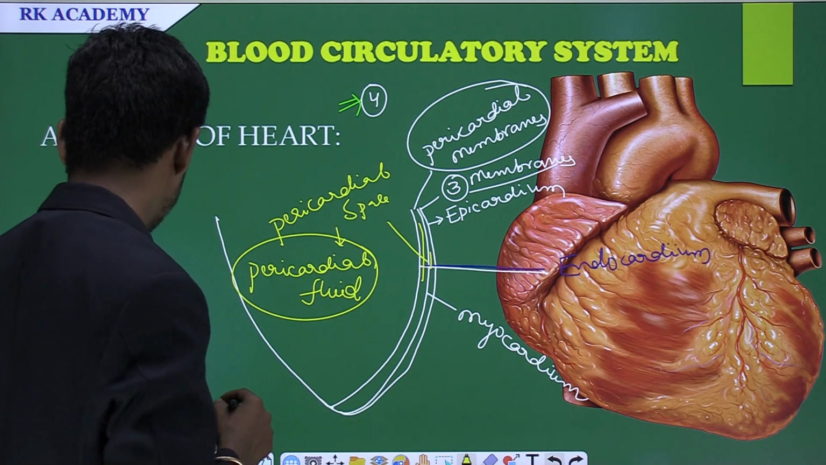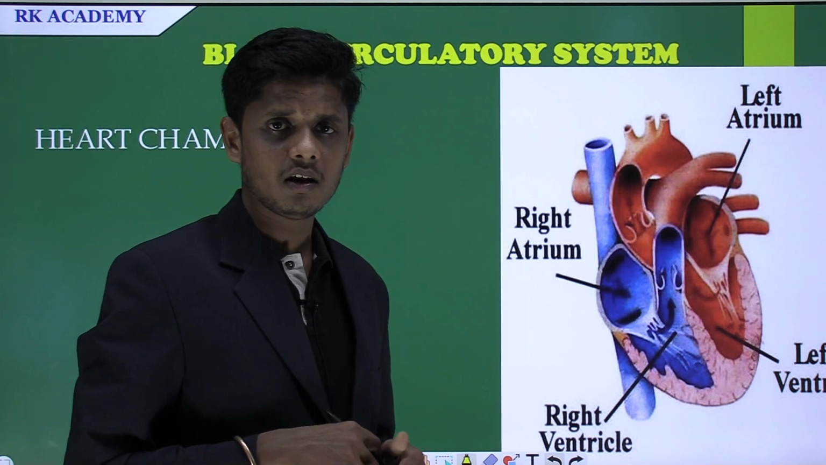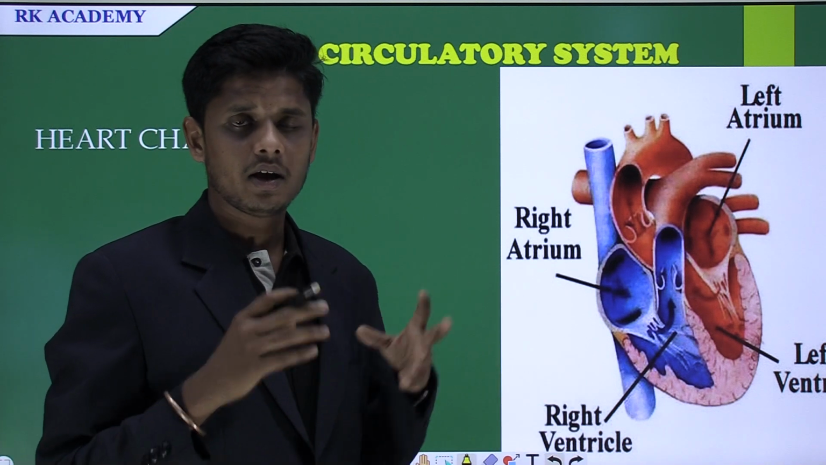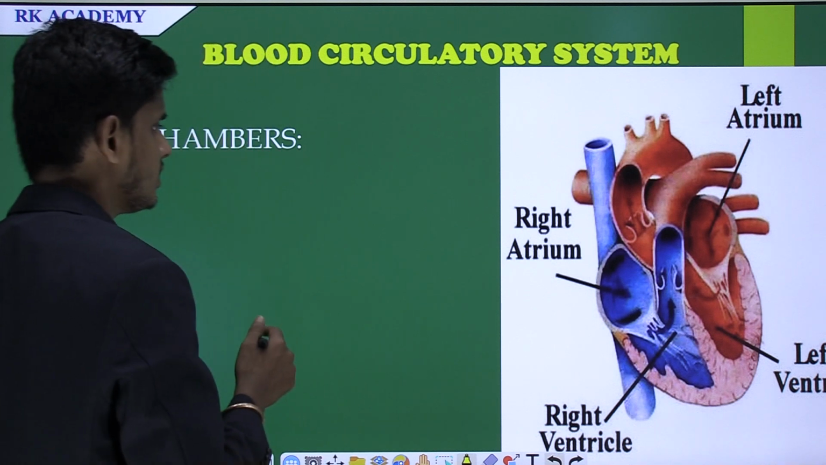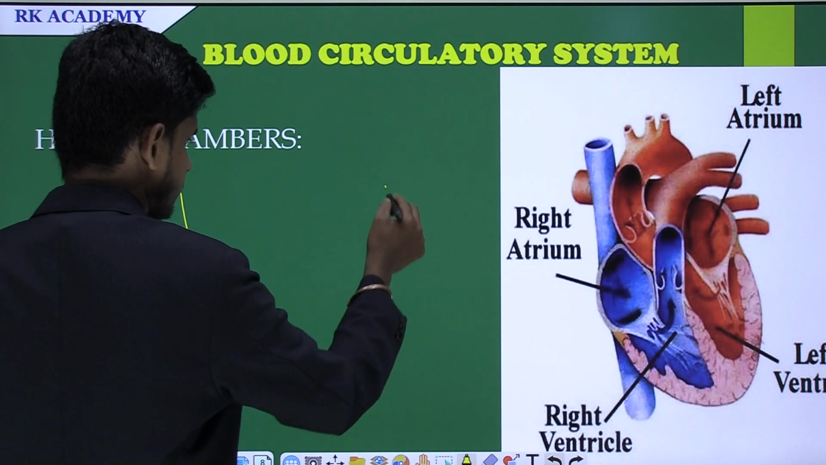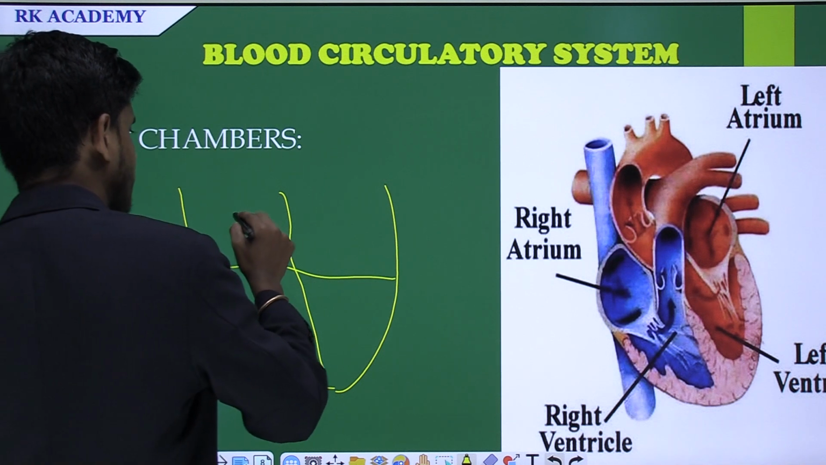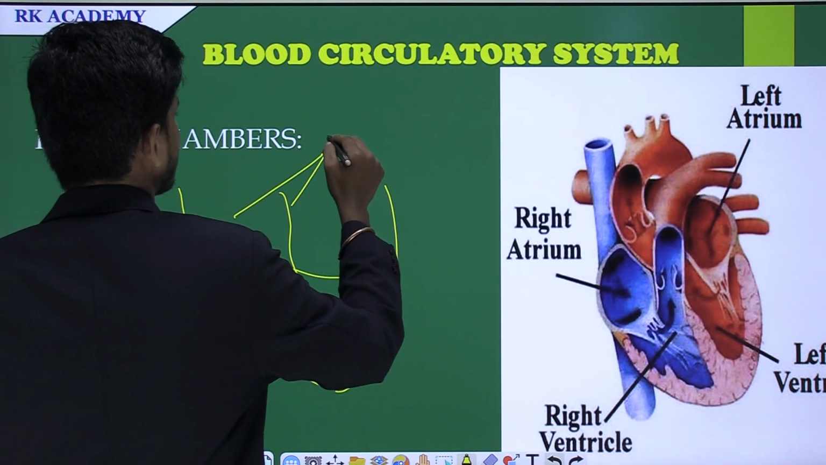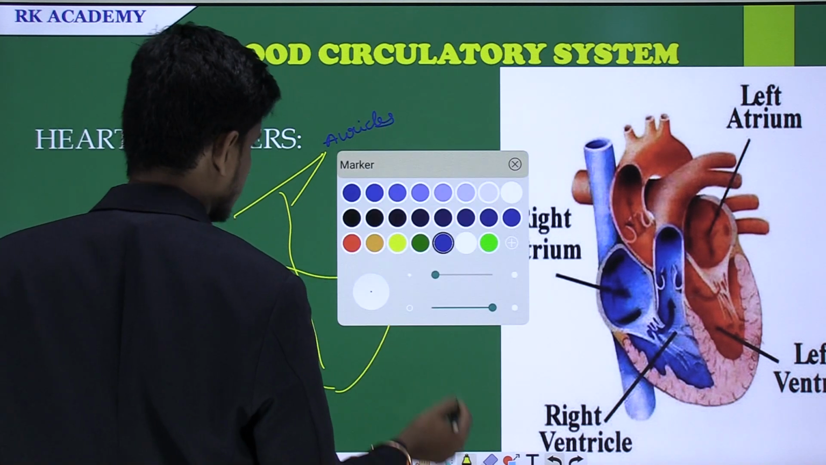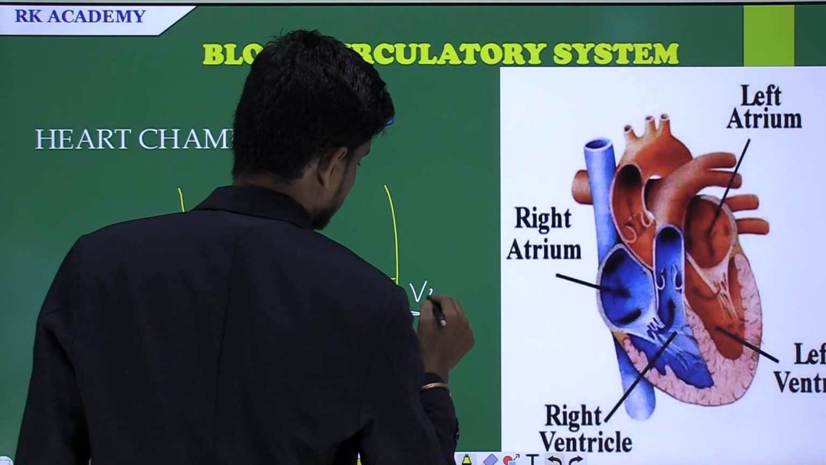Come to the next one. The heart has four chambers. How many chambers are there? The heart has four chambers, and they are associated with blood vessels such as arteries, veins, and blood capillaries. Assume these are the four chambers: the upper two chambers are called auricles, and the lower two chambers are called ventricles.